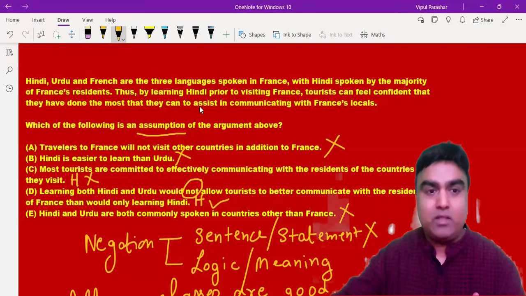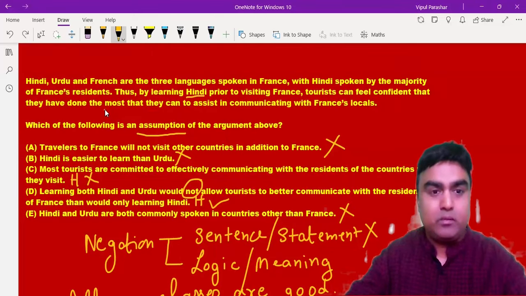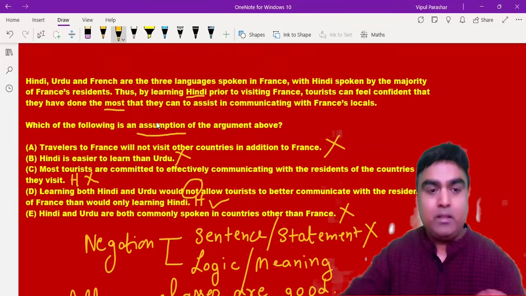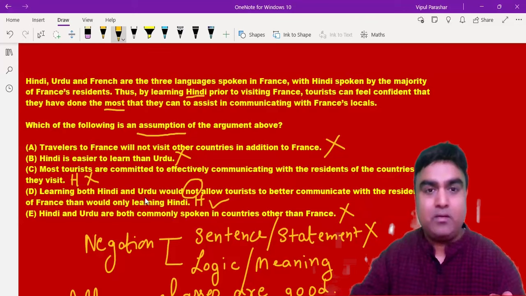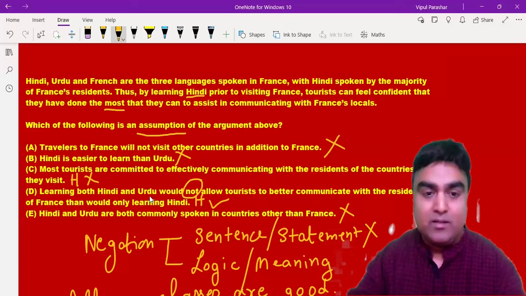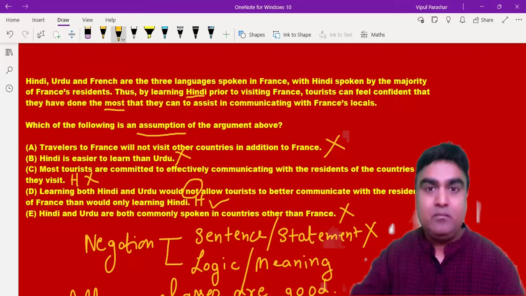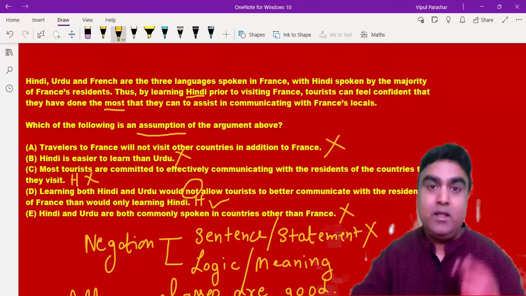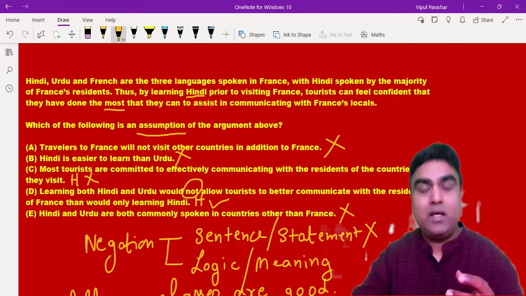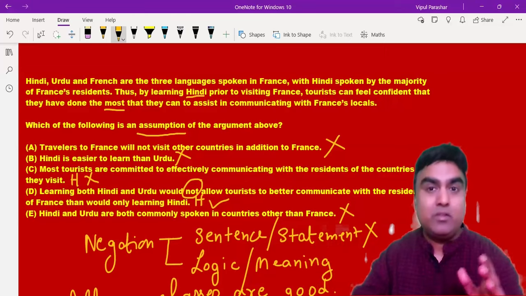What the conclusion says is that just Hindi will be most useful. But in the D statement, it says learning two languages will make me better able to communicate with the locals. So this is the right statement, and I have reached here by negating the logic. In this case, negating the logic and negating a sentence are very similar.